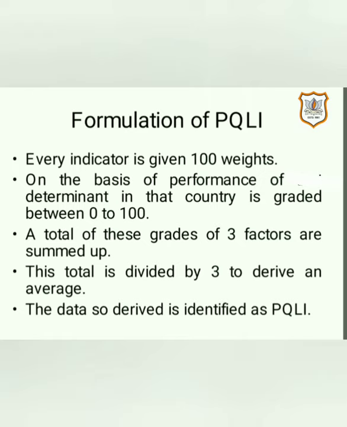This total is divided by 3 to derive an average. Because there are three factors only, whatever is the total is then divided by 3. Like how to find an average, as you all know, whatever is the total is divided by the number of observations. So here also there are three factors, so the total of these three factors is to be divided by 3, and thus an average is derived. The data so derived is identified as PQLI, and this average is known as PQLI.